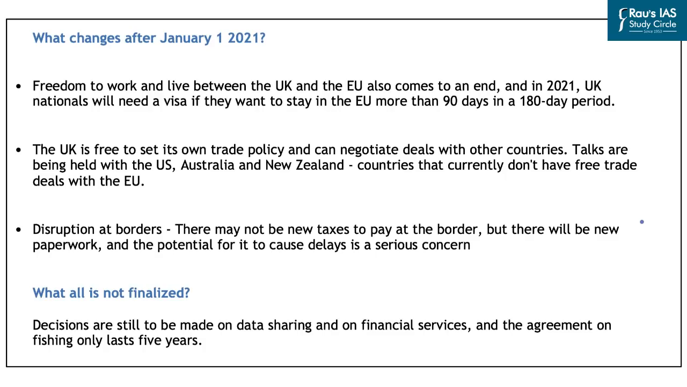So now, what changes after January 1, 2021? Basically, earlier when the UK was a member of the European Union, there was freedom to work and live between the UK and EU. Now this position comes to an end in 2021, and UK nationals will now need a visa if they want to stay in the EU more than 90 days in a 180-day period.